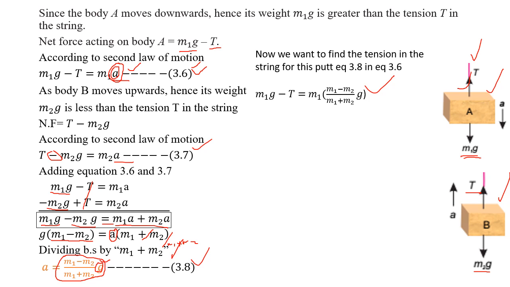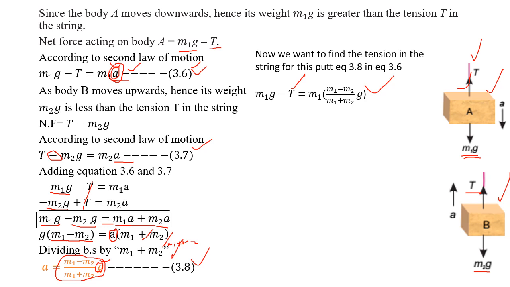We write (m1 minus m2) g divided by (m1 plus m2) in place of the acceleration a, right? So it is clear. Now we can calculate the tension also, but we just have to rearrange the equation. So I can write this equation.